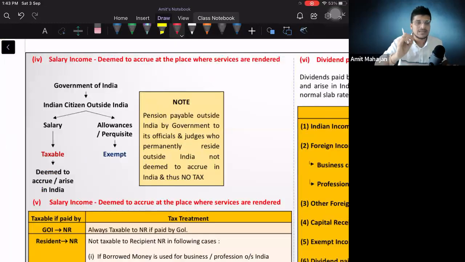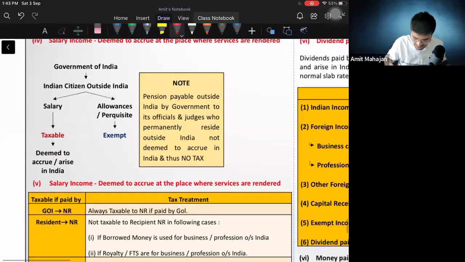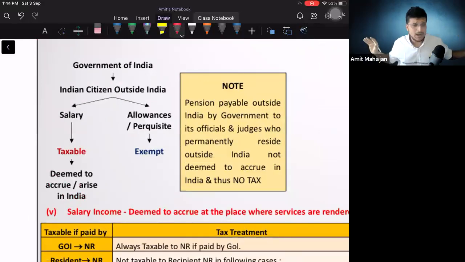The 4th point, salary income deemed to accrue at the place where services are rendered. इसका example क्या देखते हैं? अपना गवर्नमेंट है, everybody knows government of India has one person. That person is an Indian citizen. That Indian citizen is leaving India to work in the embassy of India in some other country. For example, गवर्नमेंट का एक बंदा जो इंडियन सिटीजन है, who is coming to UK and working in Indian embassy.